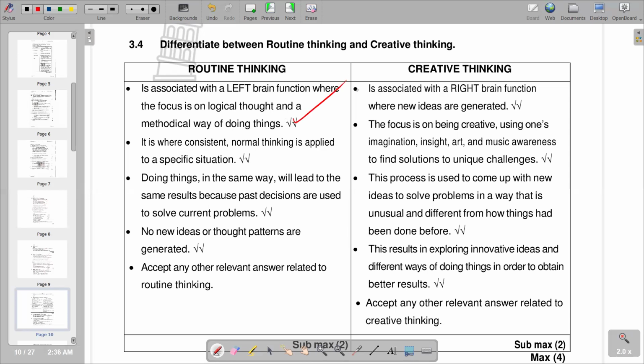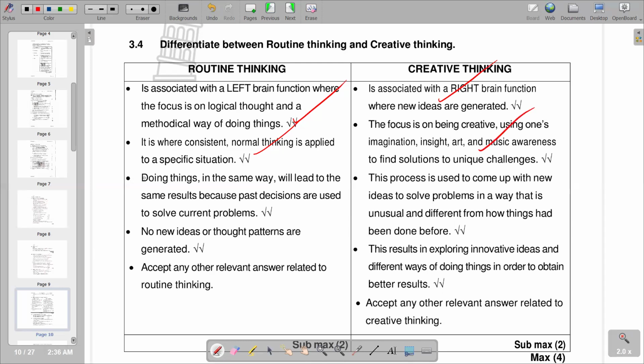And then whereas creative thinking is associated with the right brain function, where new ideas are generated. And also on other routine thinking, it is where consistent normal thinking is applied to a specific situation, whereas under creative thinking, the focus is on being creative using one's imagination, insight, and awareness to find solutions to unique